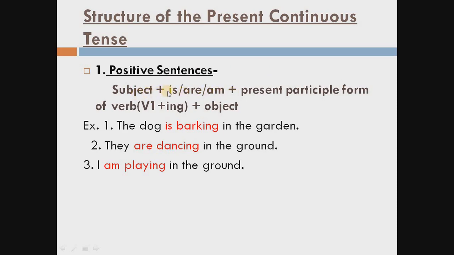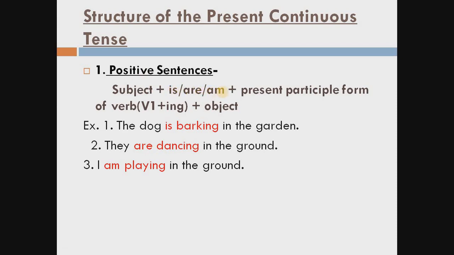Subject plus is, are, am. Not all of these, you have to use with the same time. You have to sort out whether you have to use is, are or am according to the subject. I am telling you students, first of all you have to write the subject, then is. We are using is here for the singular subject. When our subject is singular, we use is. When the subject is plural, for the plural subject we use are, and for I we always use am. These is, are, am are called the helping verbs.